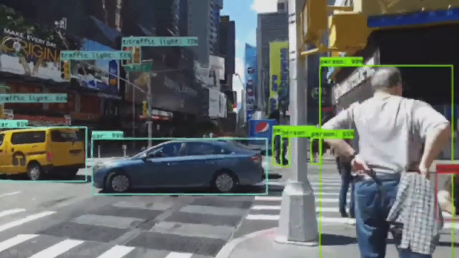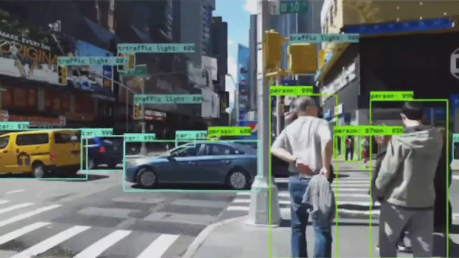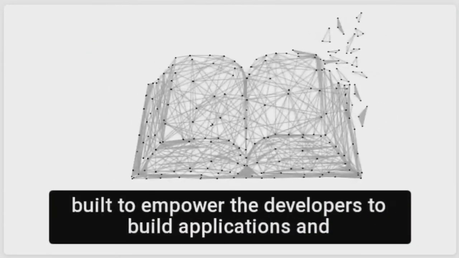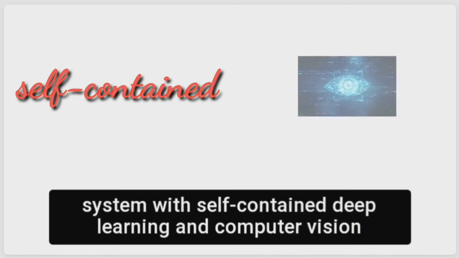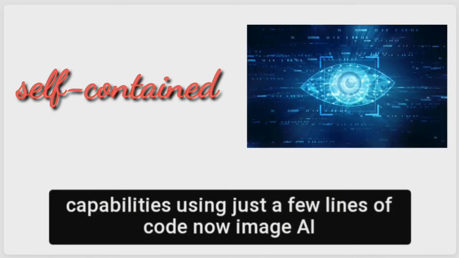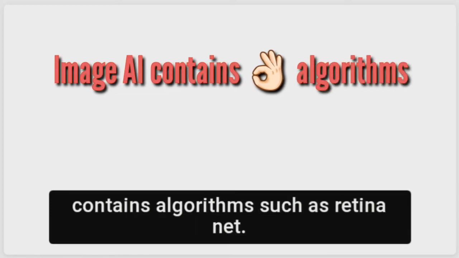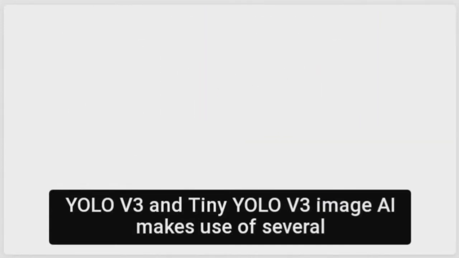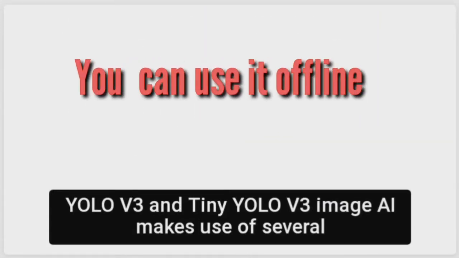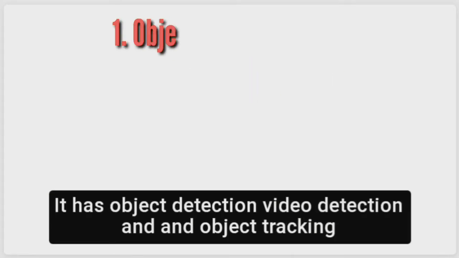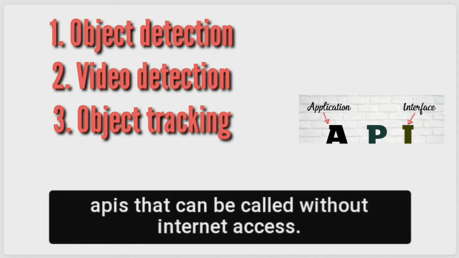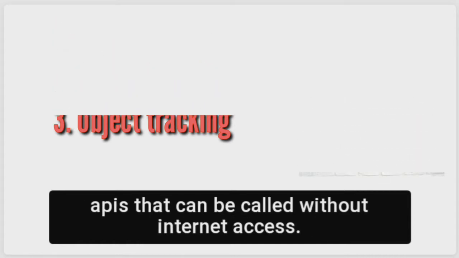Today, we are going to do object detection using deep learning. Let's start with the ImageAI library of Python, which is built to empower developers to build applications and systems with self-contained deep learning and computer vision capabilities using just a few lines of code. ImageAI contains algorithms such as RetinaNet, YOLOv3 and TinyYOLOv3. ImageAI makes use of several APIs that work offline. It has object detection, video detection, and object tracking APIs that can be called without internet access.